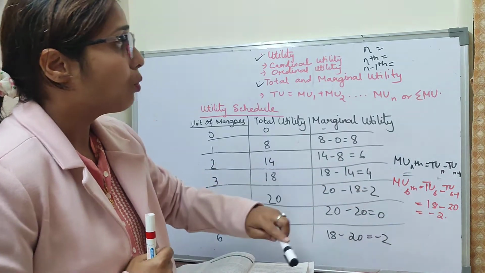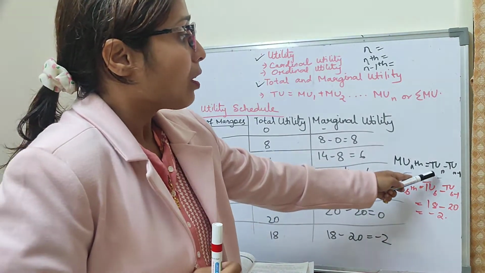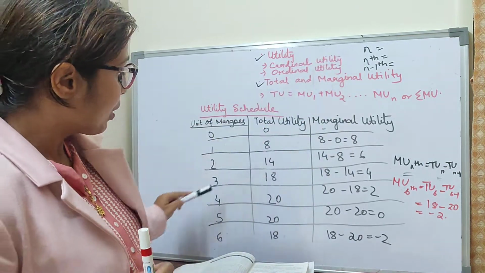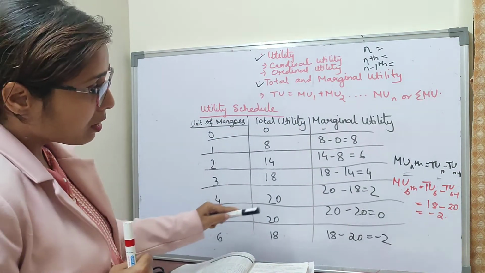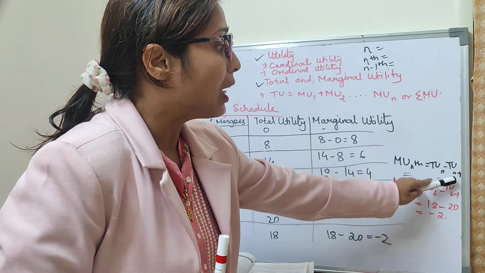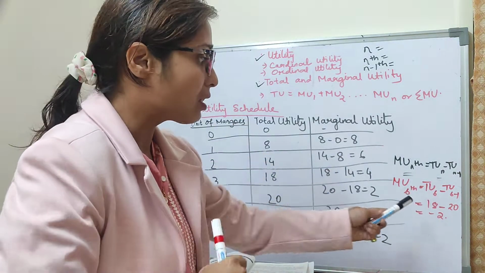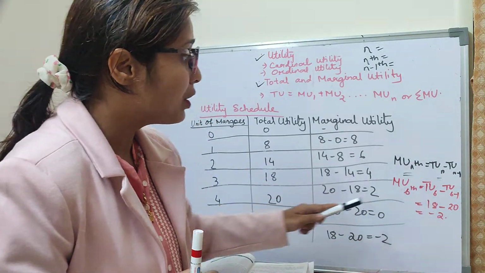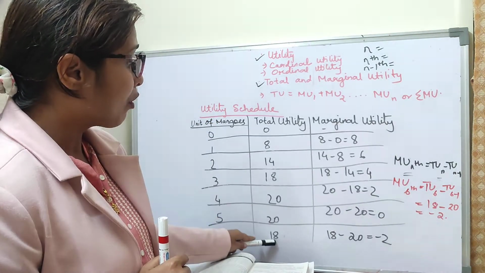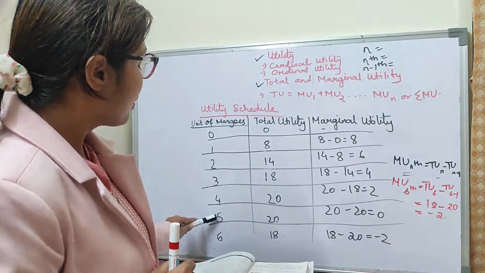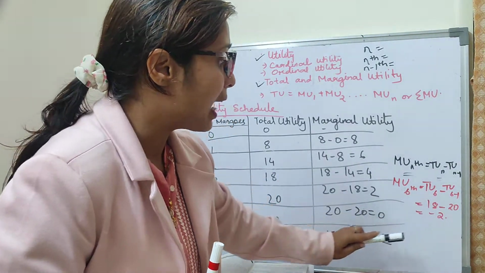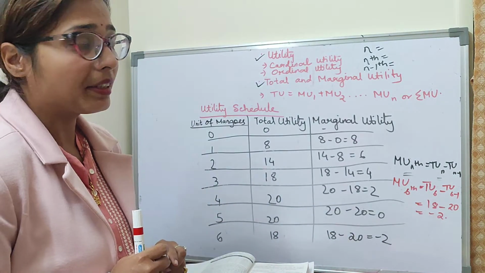Now, total utility of n mangoes, where n is the number of mangoes consumed. The number of mangoes you have consumed here is 6. I have placed it here. Now n minus 1, that is one before the last, is 5. 6 minus 1 is 5. Now total utility of the 6th unit of mango is 18 and total utility of the 5th unit is 20. So 18 minus 20 is minus 2. This proves that marginal utility becomes negative.